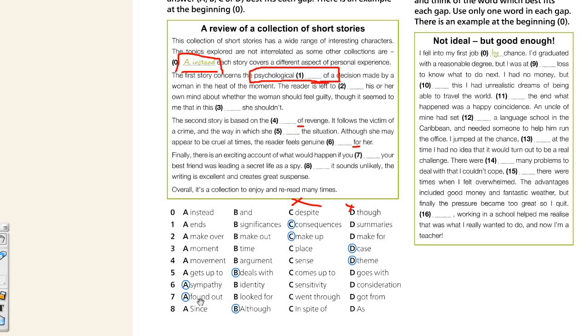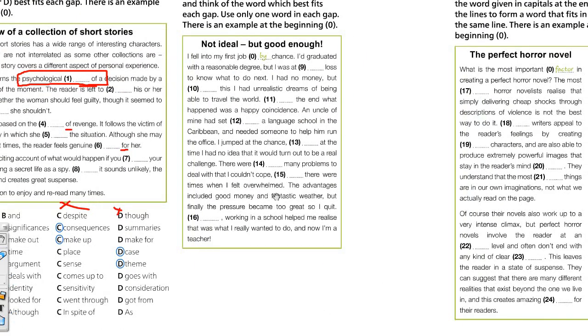Okay. 7, you found out. To find something out. If you want to find out more, this is at the end of the podcast. Go to BBC. And although, for contrast, although plus a sentence. Okay. In the podcast, you have this one, in spite of. In spite of is like despite, followed by a noun. Okay.